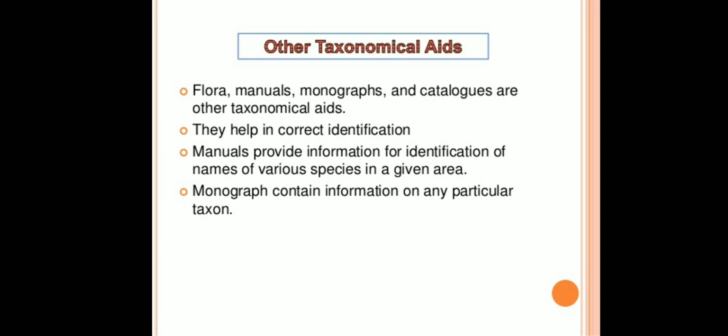Other taxonomical aids include flora, manuals, monographs, and catalogs. They help in correct identification. Manuals provide information for identification of names of various species in a given area. Monograph contains information of any particular taxon.